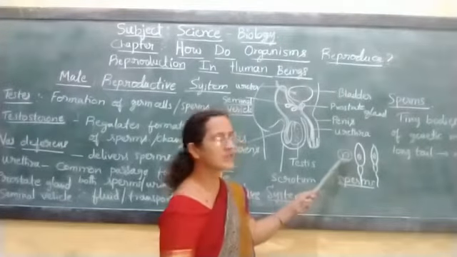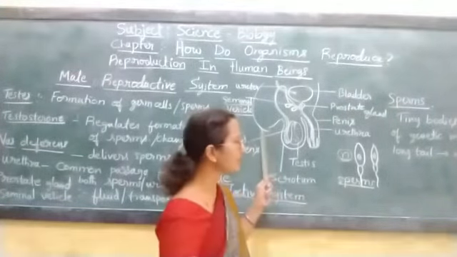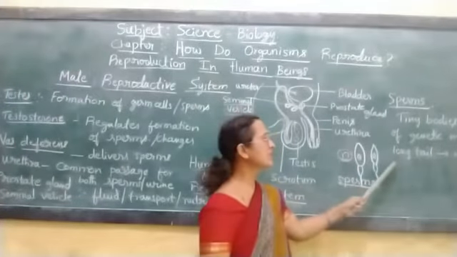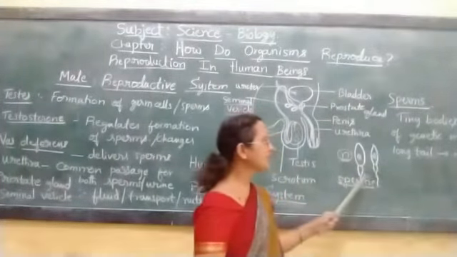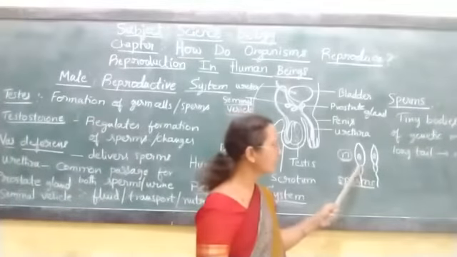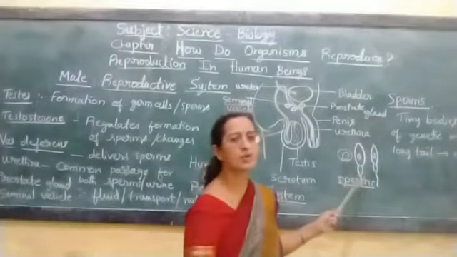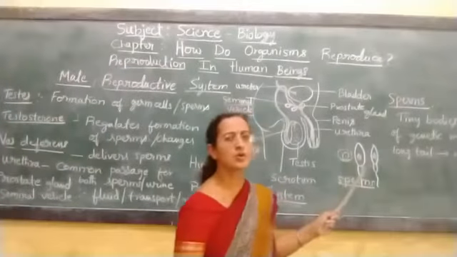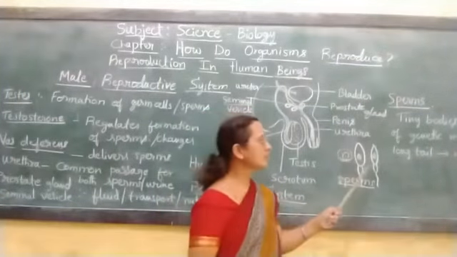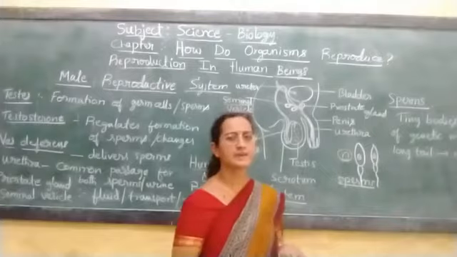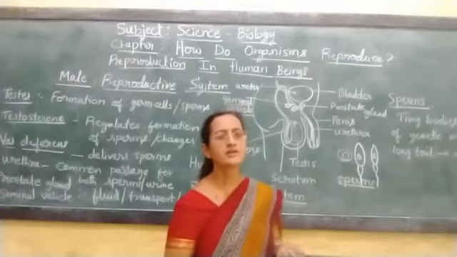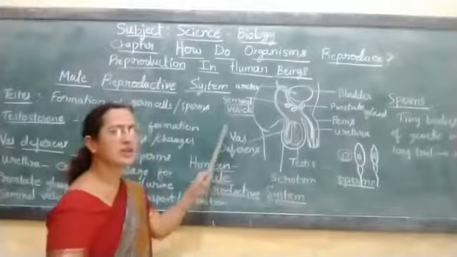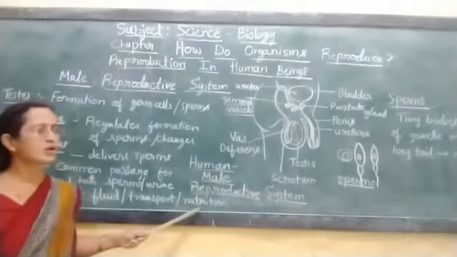They are said to be sperms in the case of males. These tiny bodies have a long tail region, which helps in their motility. The long tail helps the sperms to move towards the egg and helps in fertilizing the egg. So this is about the human male reproductive system.